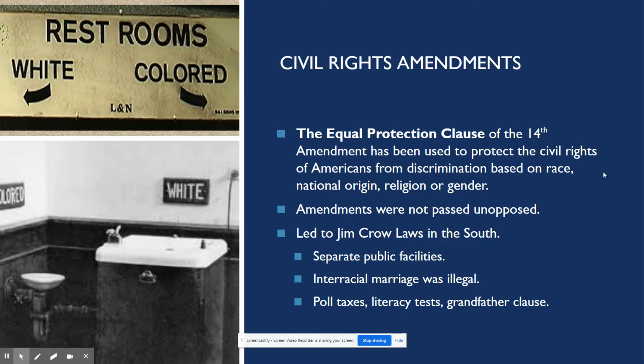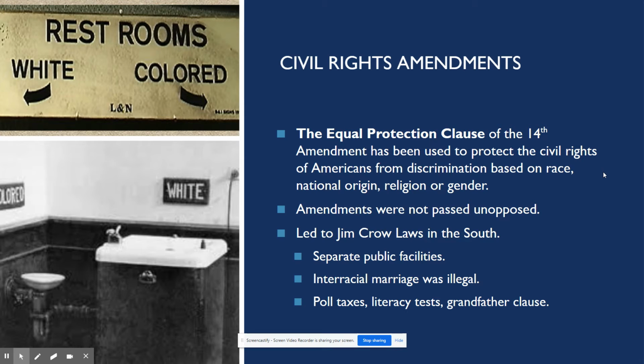Let's talk a little more about these civil rights amendments. As I said, the 14th Amendment includes the Equal Protection Clause. This amendment is used to protect the civil rights of Americans from discrimination based on race, national origin, religion, or gender. This is the idea of equal protection under the law. The Equal Protection Clause has been interpreted to require the federal government to address and prevent discriminatory practices, so everyone is equal under the law, regardless of race, national origin, religion, or gender.